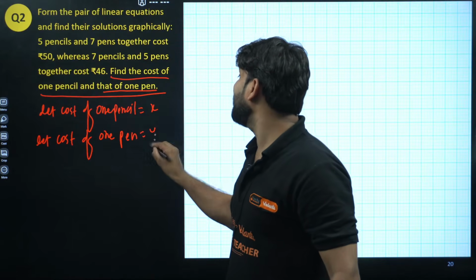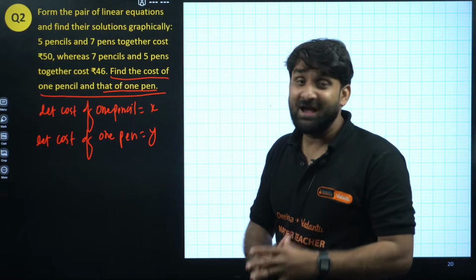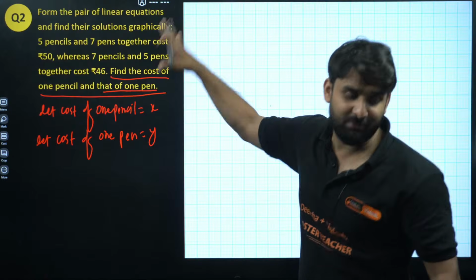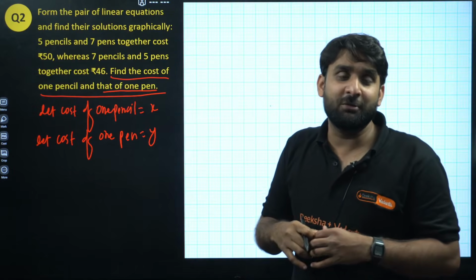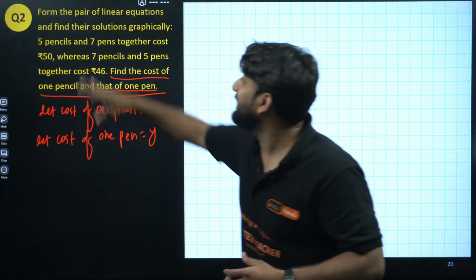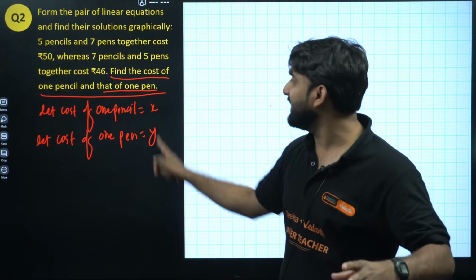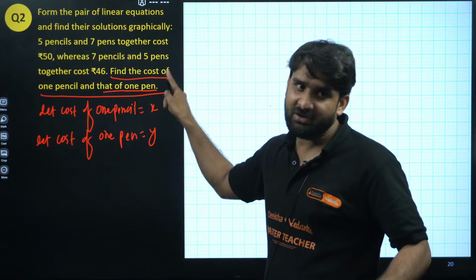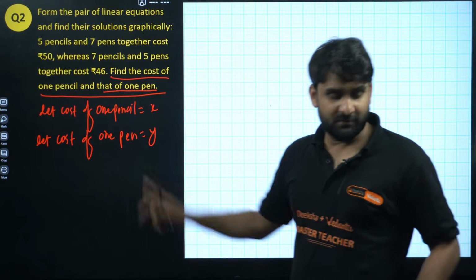So always read the last line and assume the values X and Y, and now start reading the question from the starting. You will be able to form the equation comfortably. What students used to do in word problems, they directly try to make the equation from the beginning without letting. No, my dear, you can't. Always let the variable after reading the last line, then start reading from the starting. Clear everyone? This question is homework.